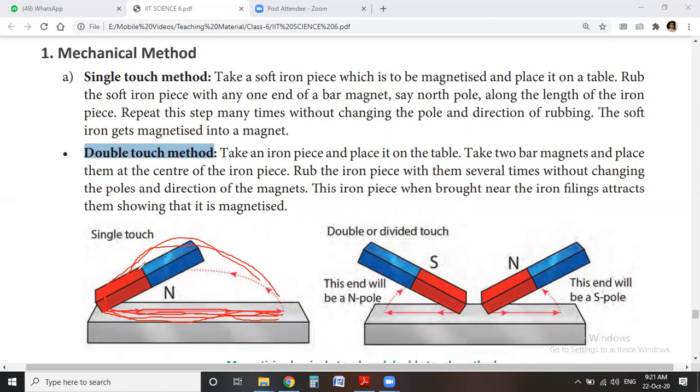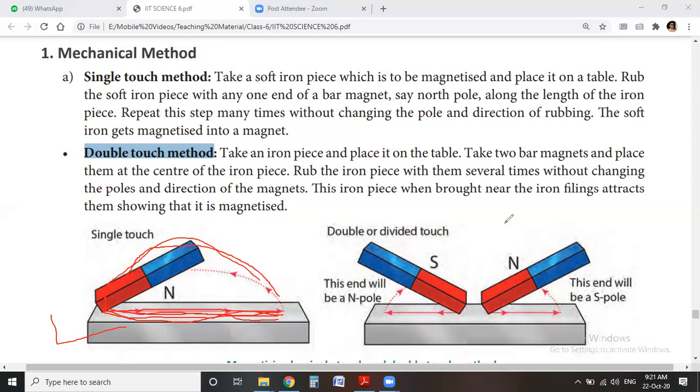So after some time, this iron piece works as a magnet. Okay, this is an example of an artificial magnet, and this iron piece is magnetized. Okay, so it works as a magnet, but it is a temporary magnet. It works for a limited time.